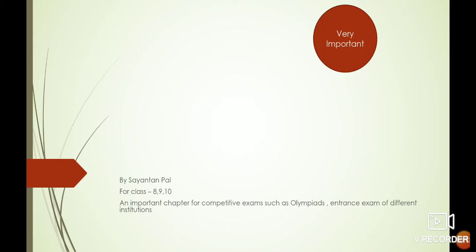Metals and non-metals. Today our topic is the reactivity series and the chemical properties of metals and non-metals. It is a very important portion of metals and non-metals. In our previous video we already learned about the physical properties, their occurrence, and the characteristics by which we can consider a material or element to be a metal or non-metal. So we have learned the introduction to metals. Now today we will do the reactivity series of metals and also the chemical properties of metals.